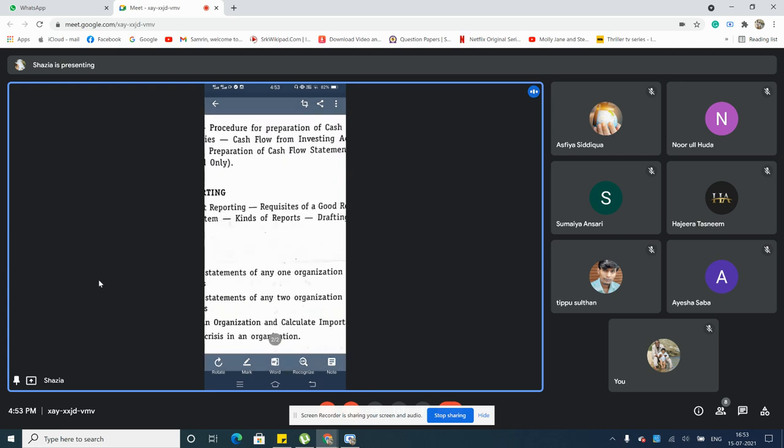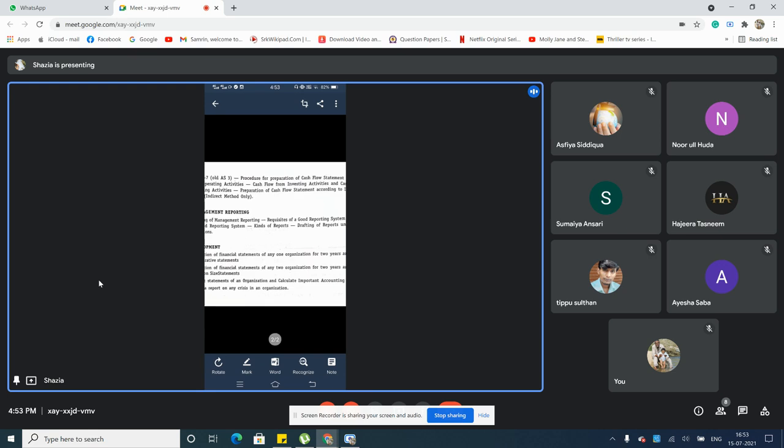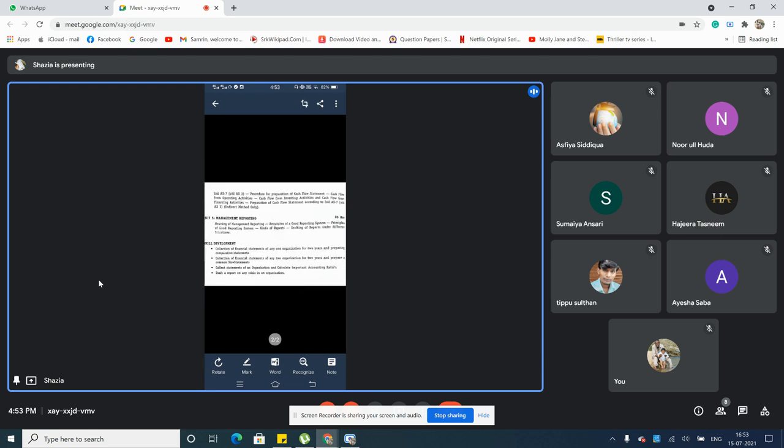Then what are the different kinds of reports? There are different types of reports here. I will give you a complete chapter, this is a PDF on this. You can take a Xerox, or if you have scanners also you can study, no issues. It's very simple and it's a very important chapter. Again, definitely for your 6 marks and for your 14 marks, one theory question will definitely come.